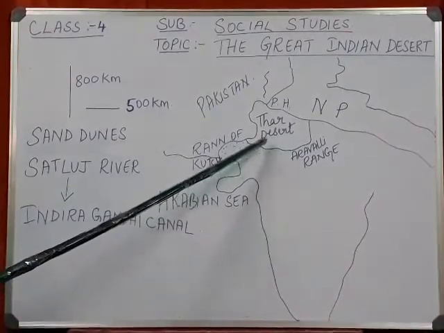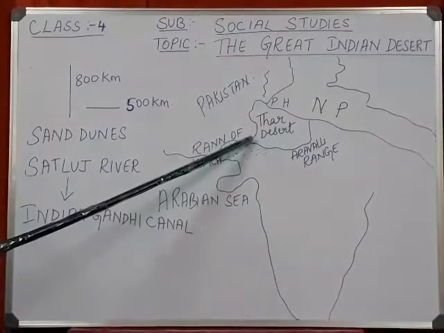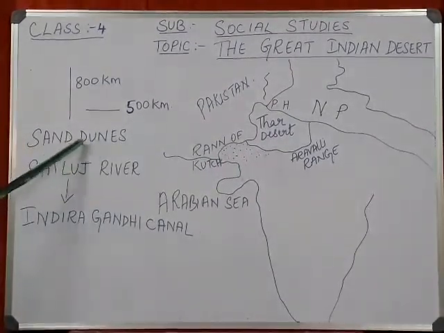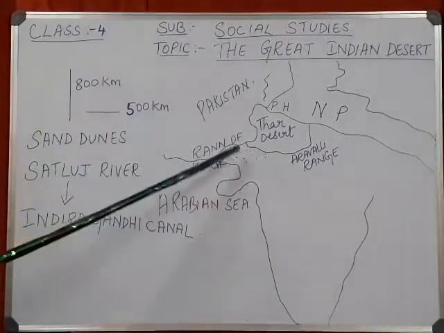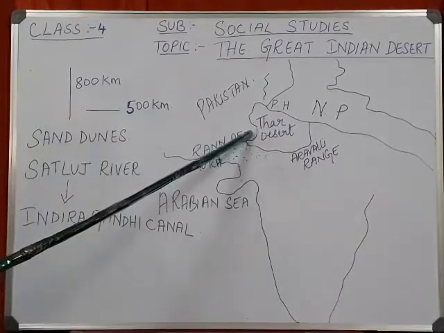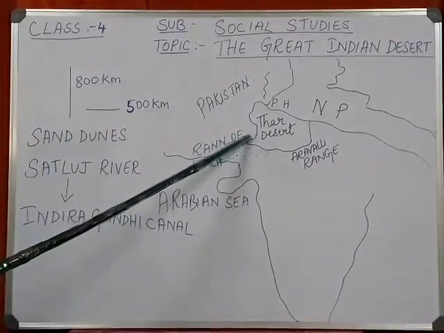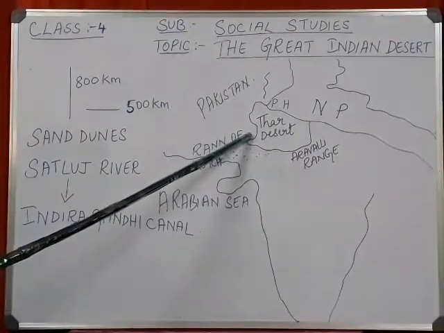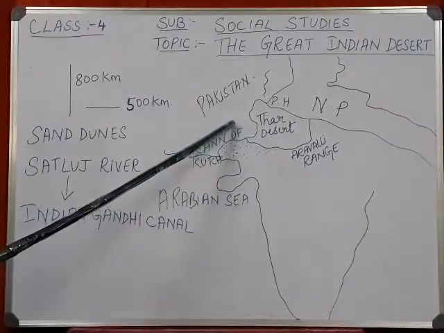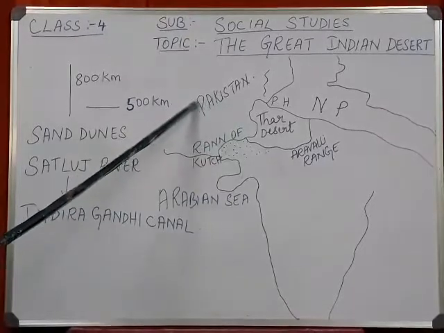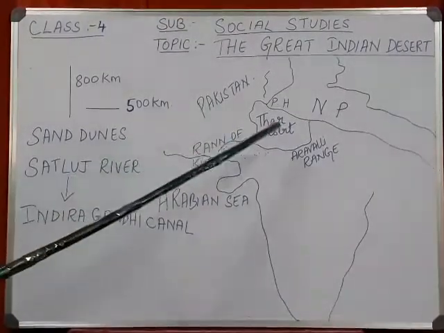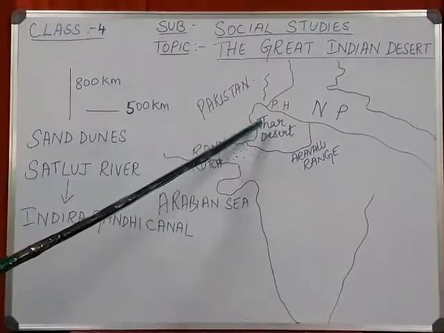Now in the Thar desert there are sand dunes. Sand dunes are small hills formed in the desert with sand. They are not permanent hills. As the wind blows, the sand moves and forms another hill on the other side, so these sand dunes keep on shifting according to the wind.